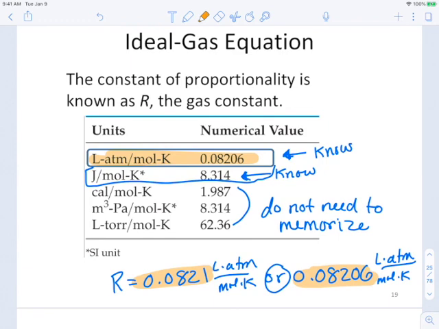Later on, we're going to start using the one below, and that is in joules. Just make a little neater box around this one. All right, so the one in joules, later on you will need to know, 8.314. But the rest of them you do not need to memorize. You can always convert either into ATM or into joules.